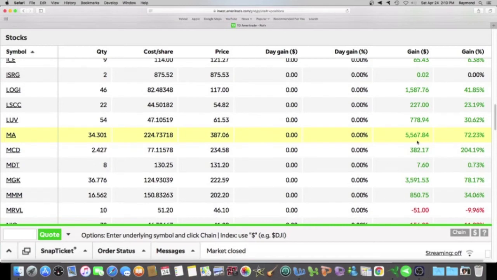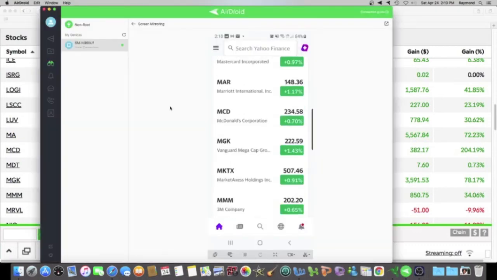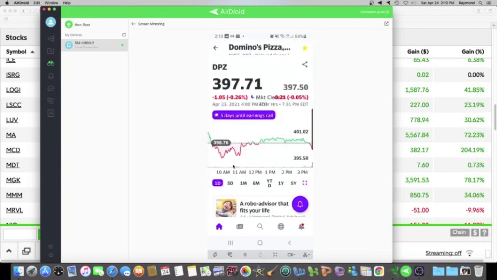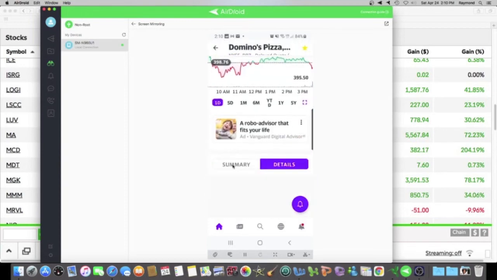So now let's discuss some stocks that I own that have revenue and earnings, but I am not making money. So let's look at Domino's Pizza right here. Details.